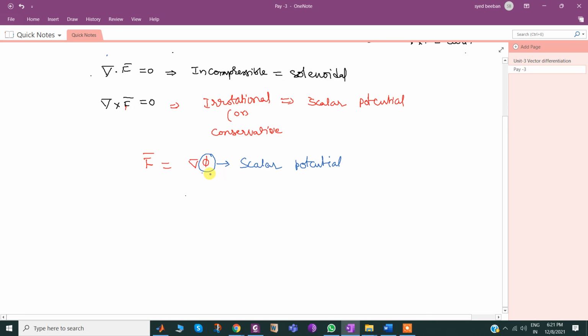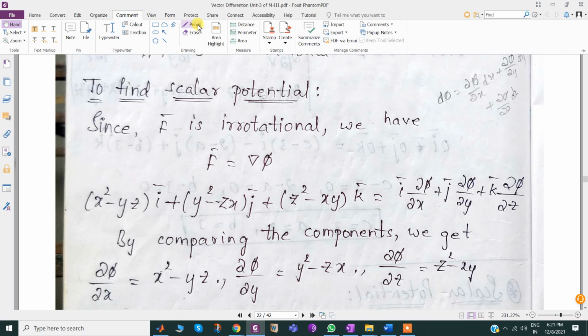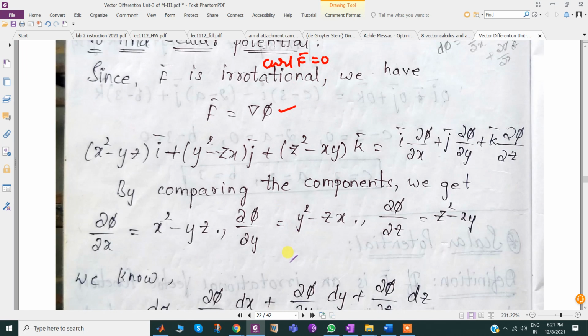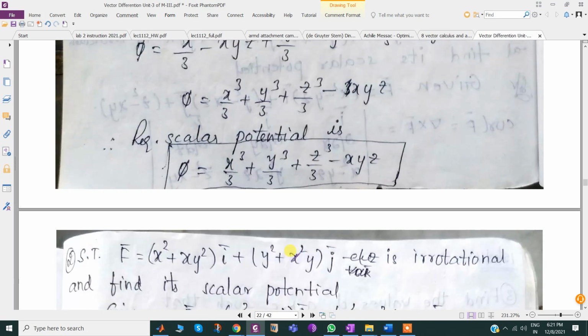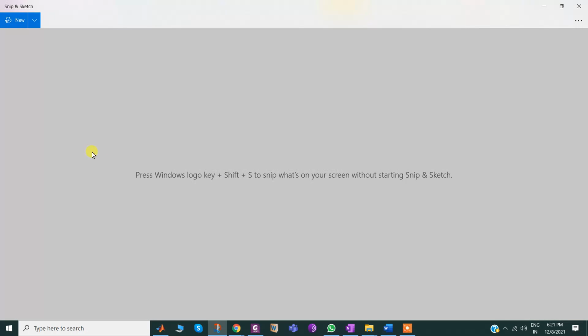Here this can be done in two ways. Let us see how we can go through this. F bar is equal to del phi. Whenever f bar is irrotational, meaning curl f bar equal to 0, then f bar is equal to del phi. Comparing coefficients and all, we'll go through some problem, then we may come to know that. Okay, see this. Let me copy this.